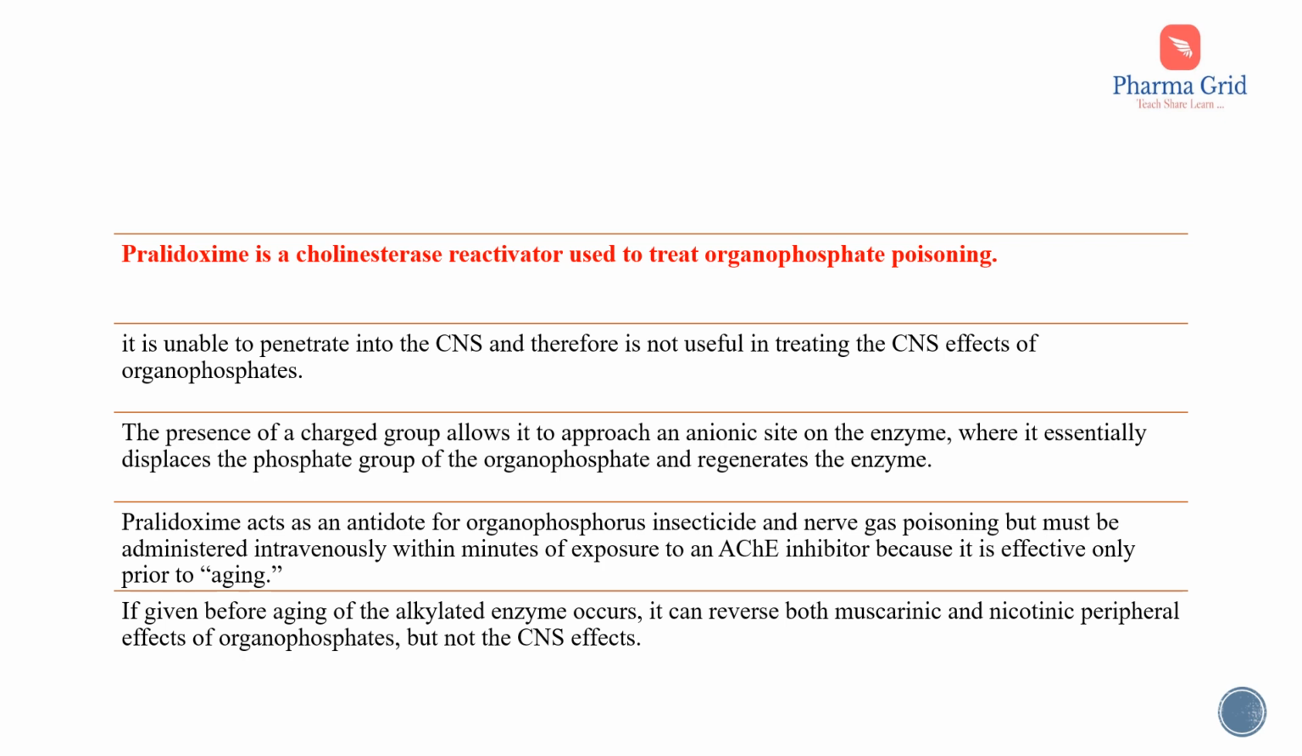So this pralidoxime acts as an antidote for organophosphorus insecticide and nerve gas poisoning, but it should be administered intravenously within minutes of exposure to an acetylcholinesterase inhibitor because it is effective only prior to aging. Aging means loss of an alkyl group. So if given before aging of the alkylated enzyme occurs, it can reverse both muscarinic and nicotinic peripheral effects of organophosphates, but it cannot reverse the CNS effects caused by organophosphates.